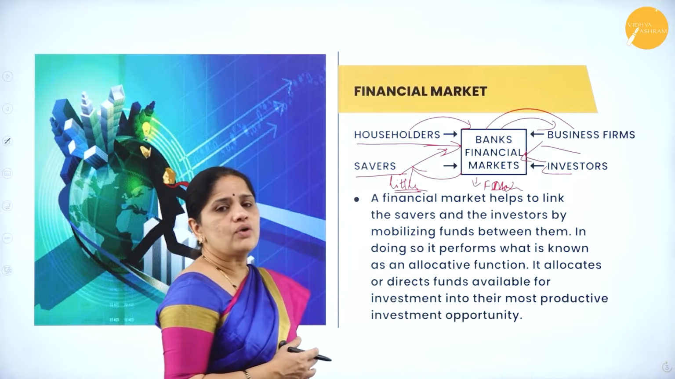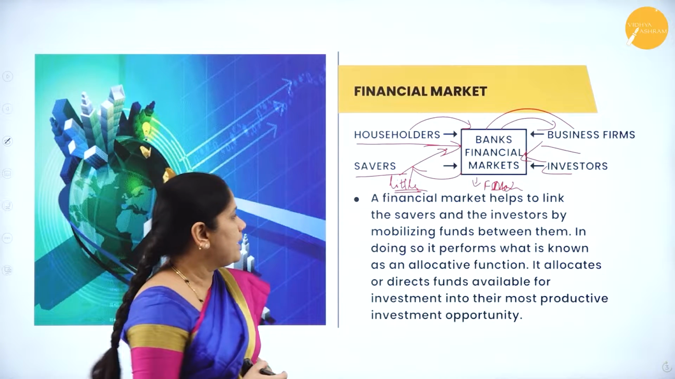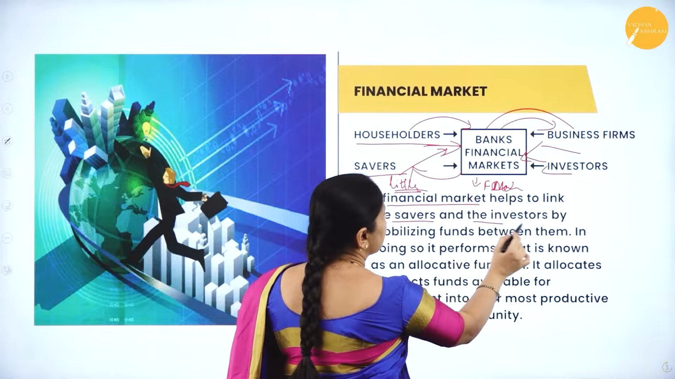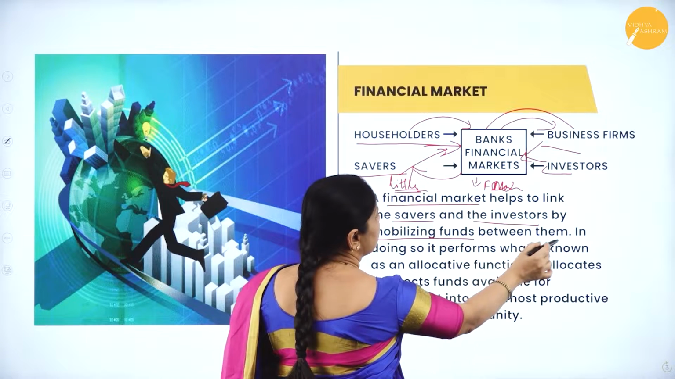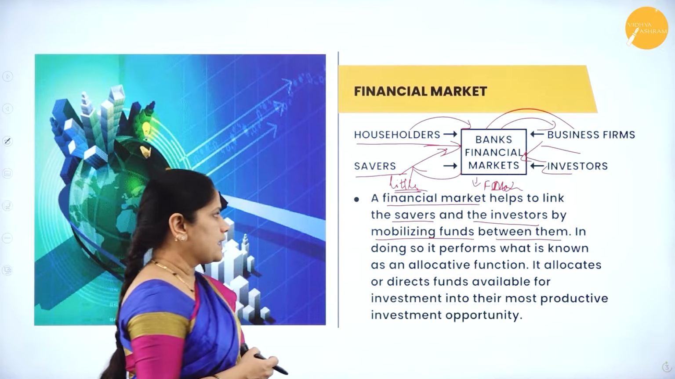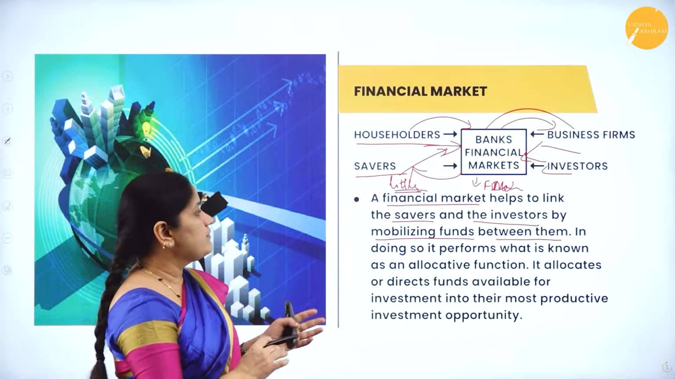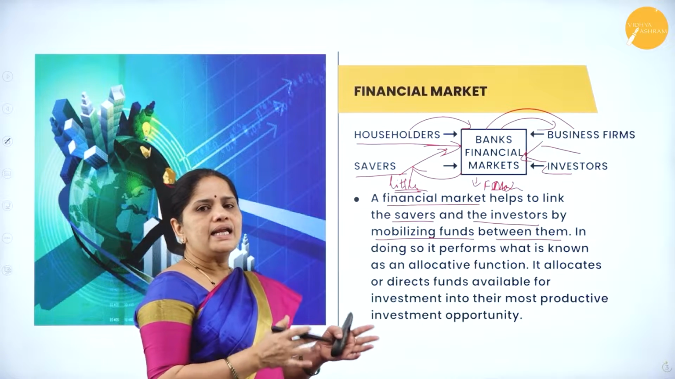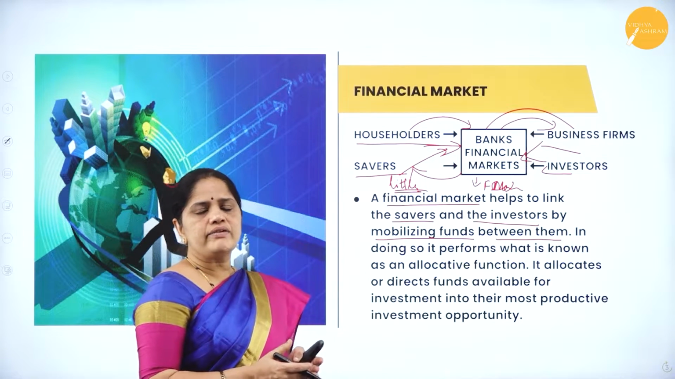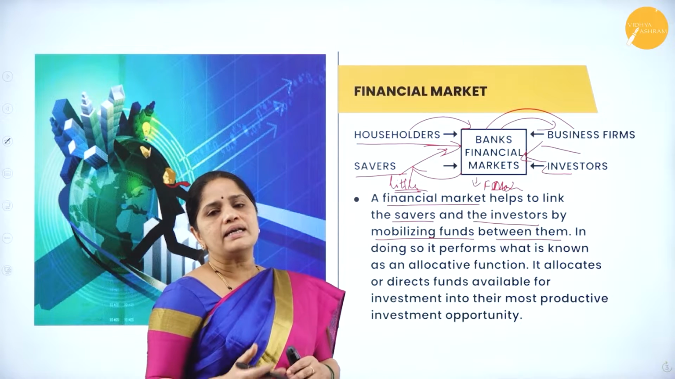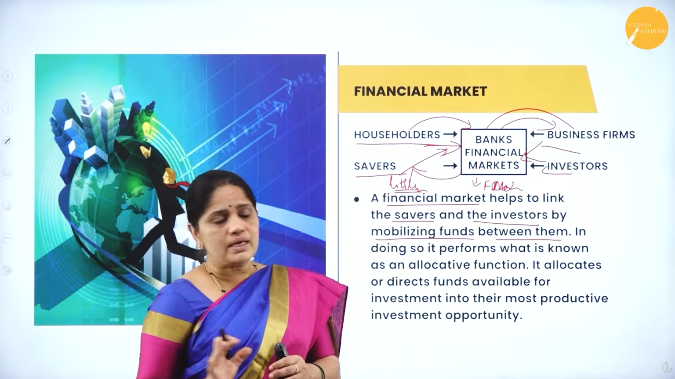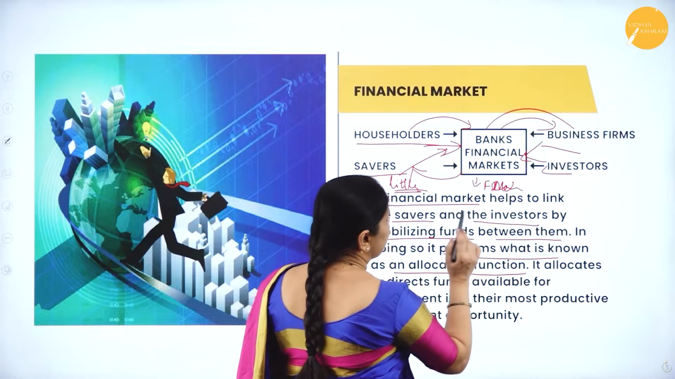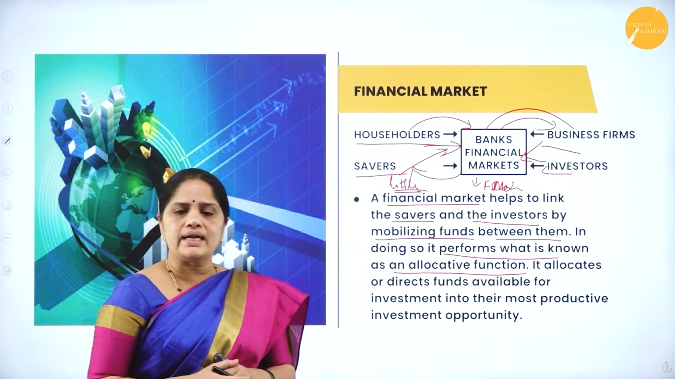Now, let us look into what is the meaning of the word financial market. A financial market helps to link the savers and the investors by mobilizing funds between them. On one side, it is collecting all the funds saved by the householders and on the other side, it will be lending the very same funds to the businessmen. In doing so, it performs what is known as the allocative function. Now, what is this allocative function?